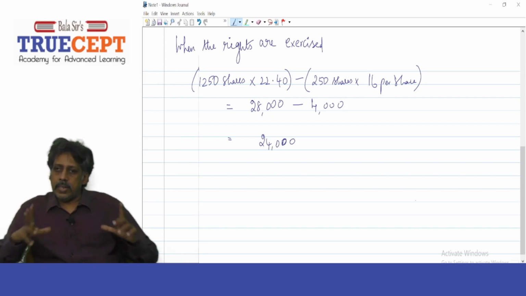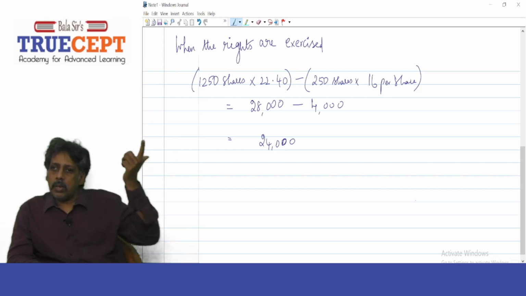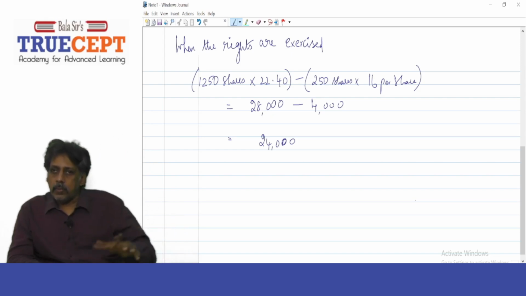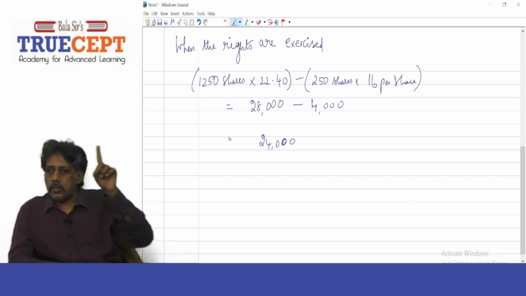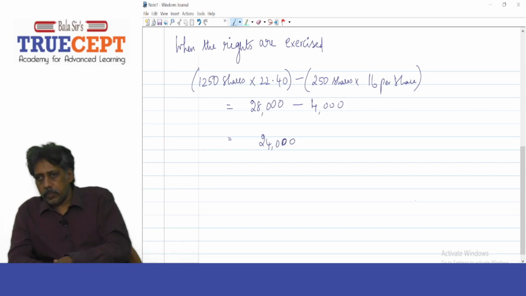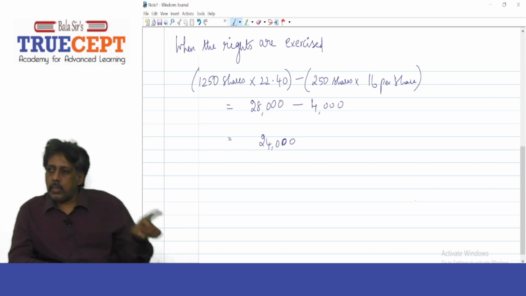So what is her net wealth? It is 24,000. Even before rights, her wealth was 24,000. That means when the rights are sold or when the rights are exercised, her wealth does not diminish. In case no action is taken by her, her wealth will decrease. Is that fine?